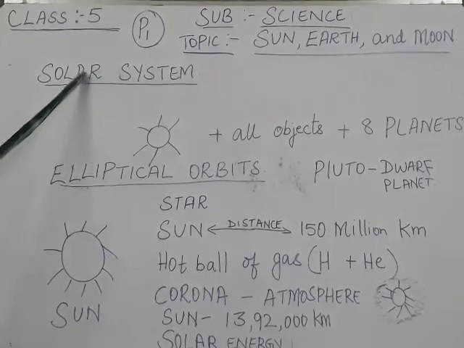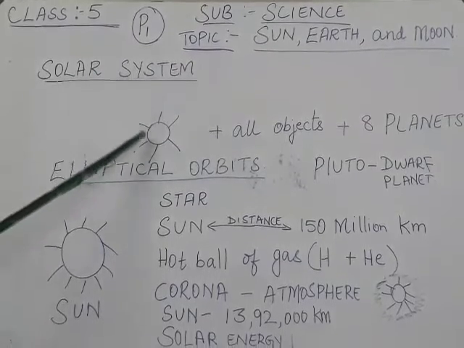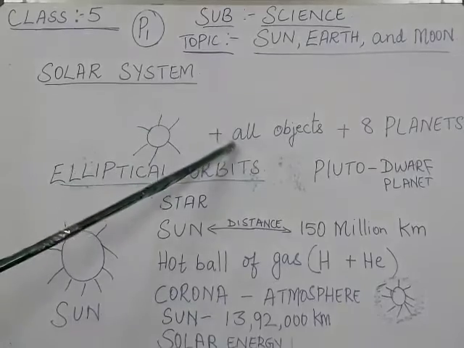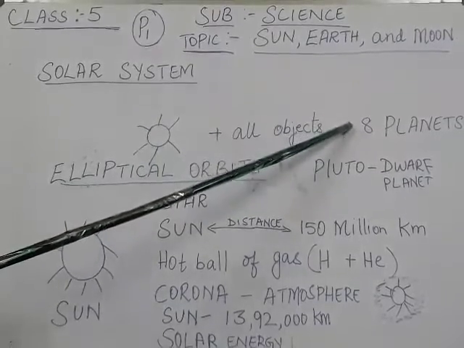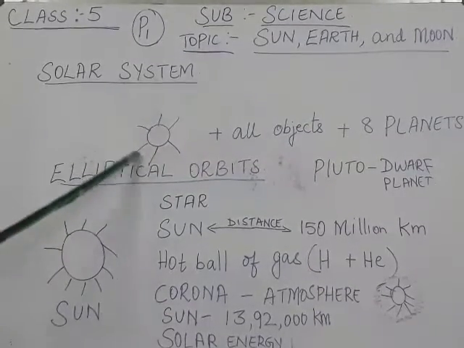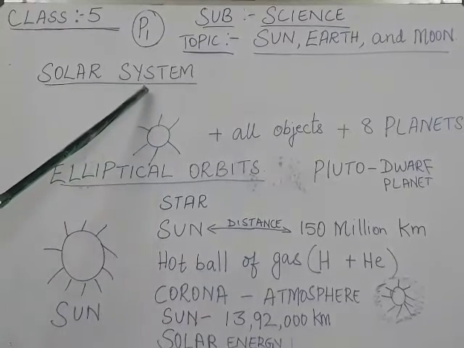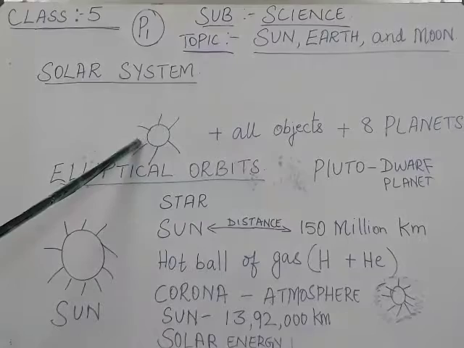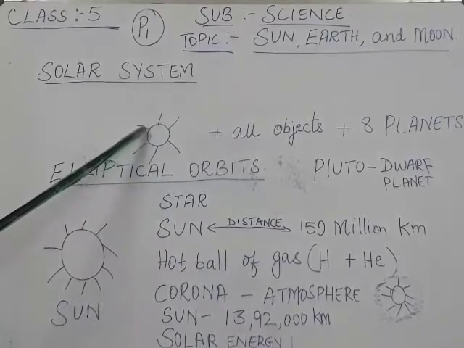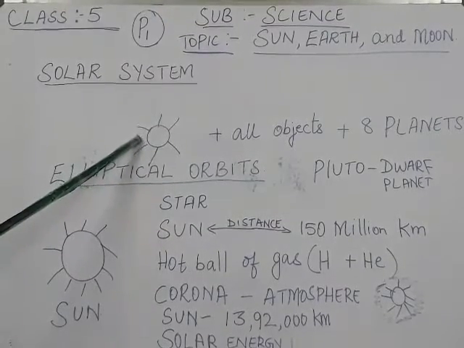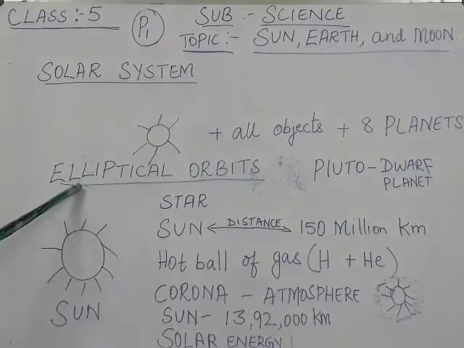So what does the solar system consist of? The sun, all the objects and the 8 planets moving around the sun. Okay. So this is called a solar system. And sun is the star. Okay. Sun is a star. Okay. And what have I written here?